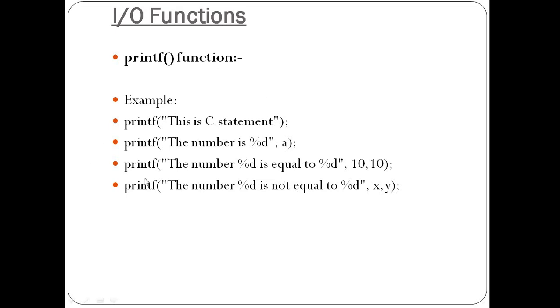And then the next example, the number %d is not equal to %d, meaning suppose the first number is not equal to the second number, and those values are stored where? In x and y. So I separated x and y here by using a comma operator, just x comma y. Okay, understood the printf function?